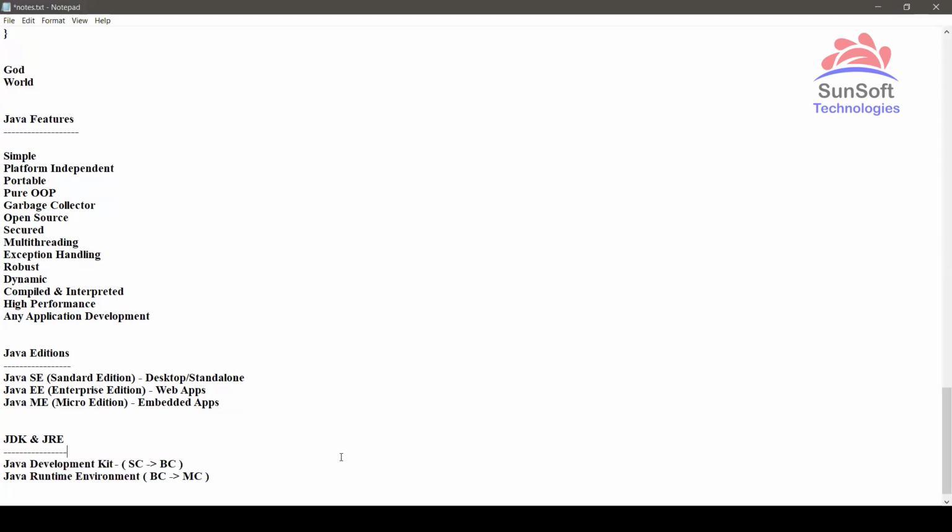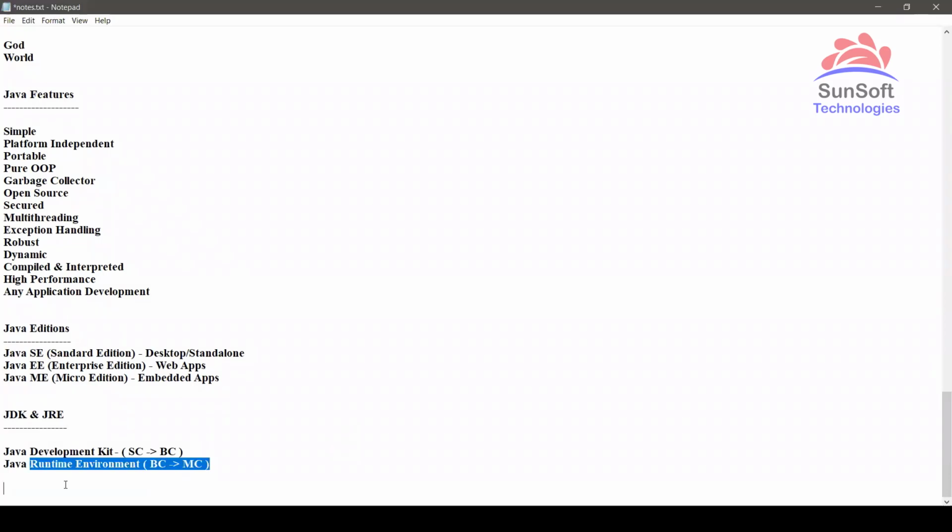Generally in a production environment, or most of the time on servers, we can have only the runtime environment, because I don't want anyone to develop any code over there. But in a development environment, I should have both. I should be developing the code and also be able to run it. Then only will I know whether what I have created is correct or not. So we have both things available.